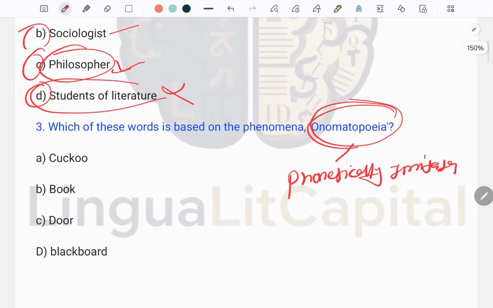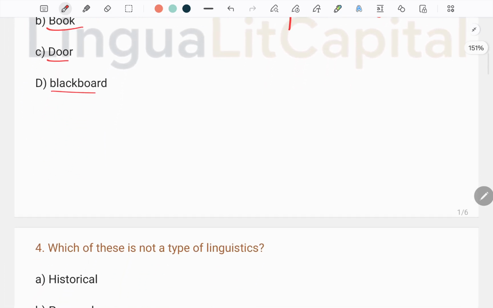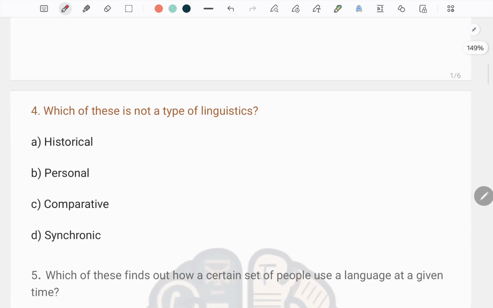So here we have the four options: cuckoo, book, door, and blackboard. When we come to the cuckoo, it gives the cooing sound. This is the perfect example of onomatopoeia. Okay. Next we have question number 4.